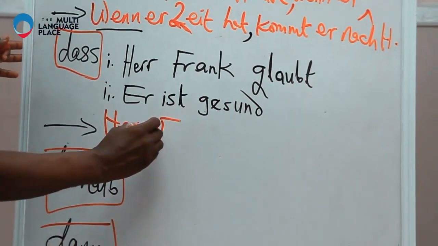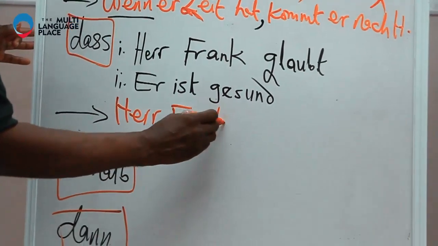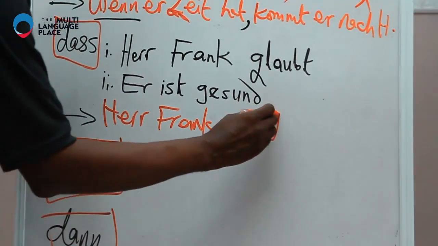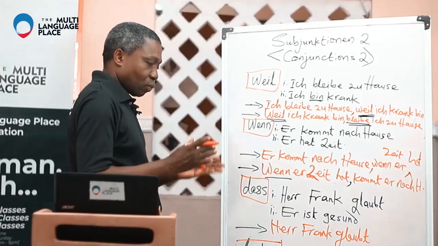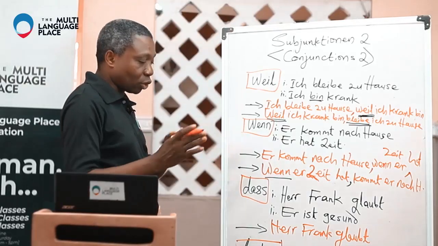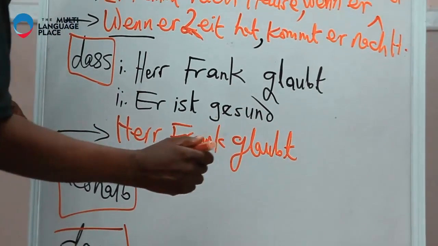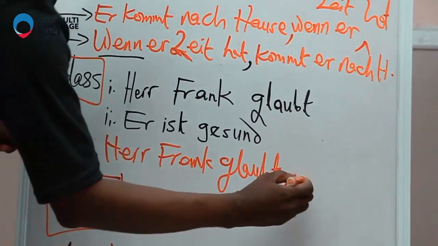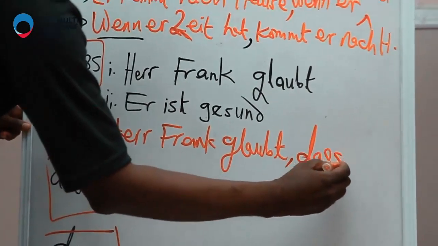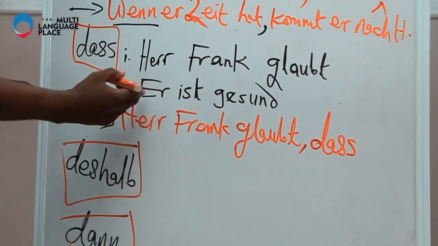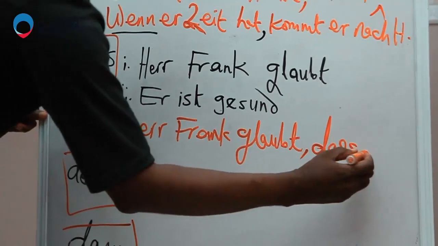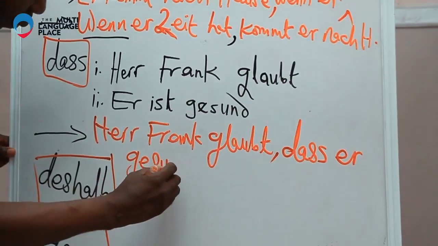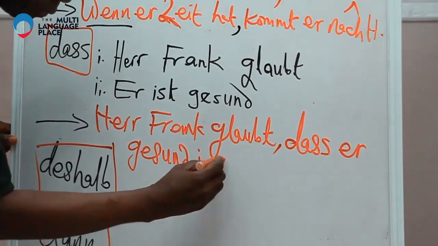Frank glaubt. And remember, because we are joining a main clause and a subordinate clause, before we introduce the subordinate clause, we put a comma. Frank glaubt, dass er gesund ist.